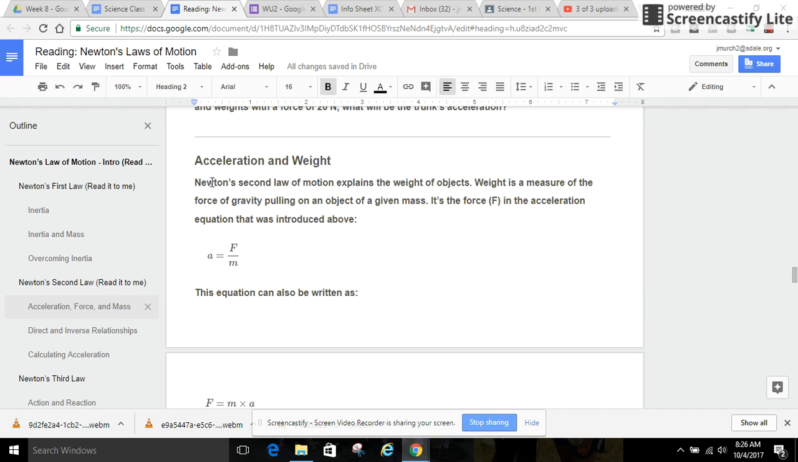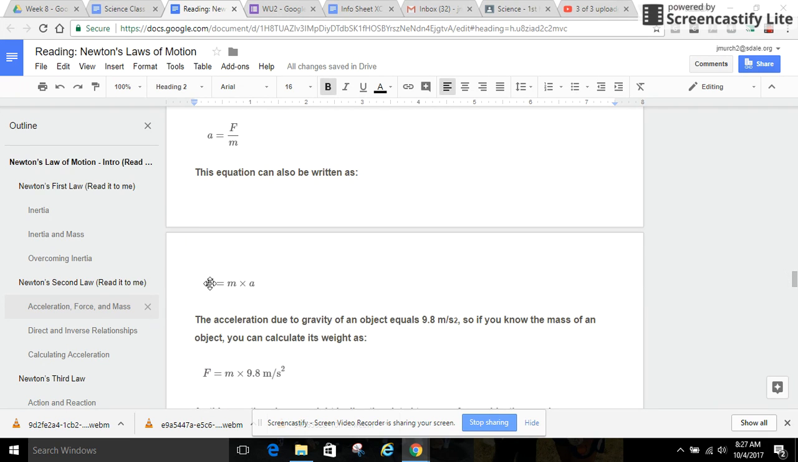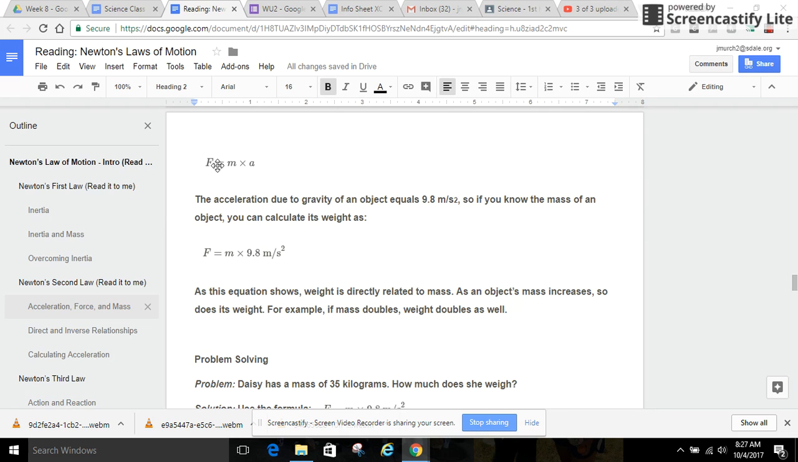Acceleration and weight. Newton's second law of motion explains the weight of objects. Weight is a measure of the force of gravity pulling on an object of a given mass. It's the force in the acceleration equation that was introduced above. This equation can also be written with the acceleration due to gravity of an object equal to 9.8 meters per second squared. So if you know the mass of an object, you can calculate its weight as